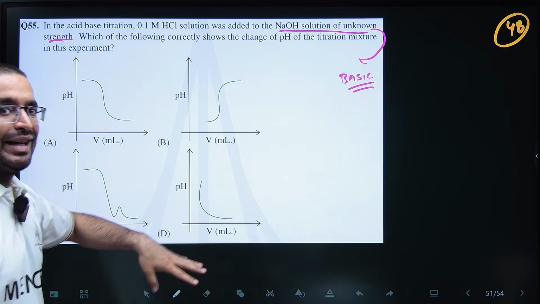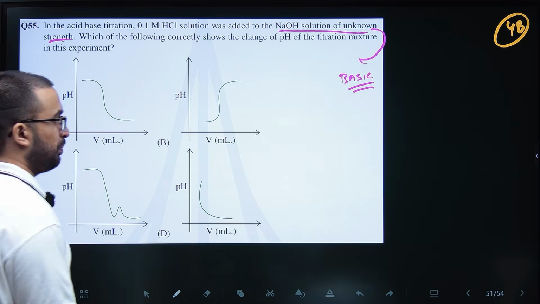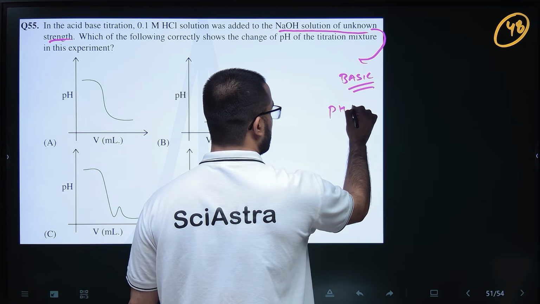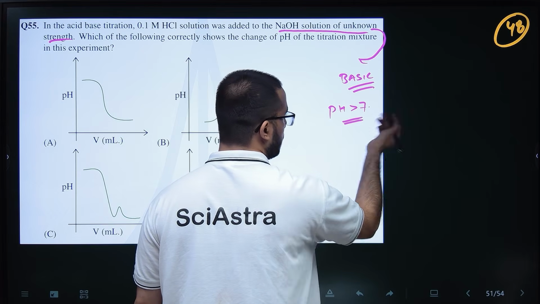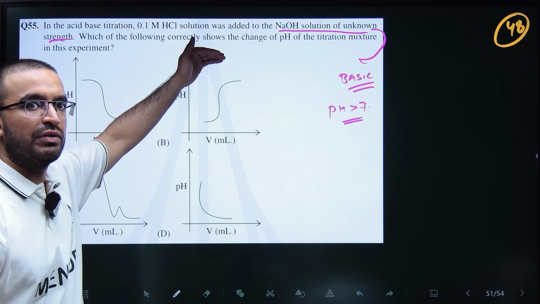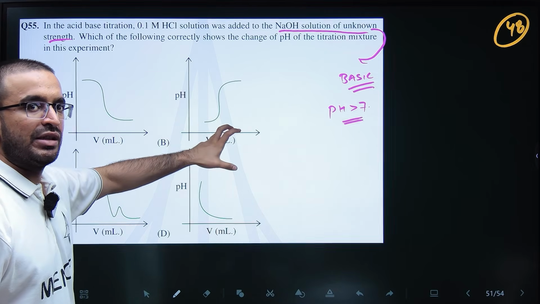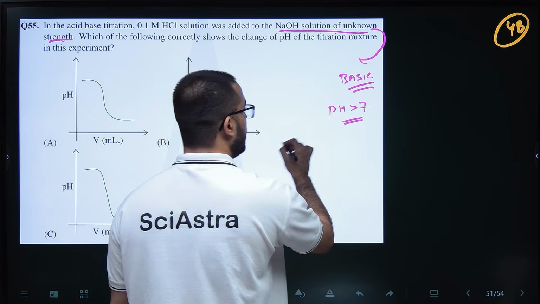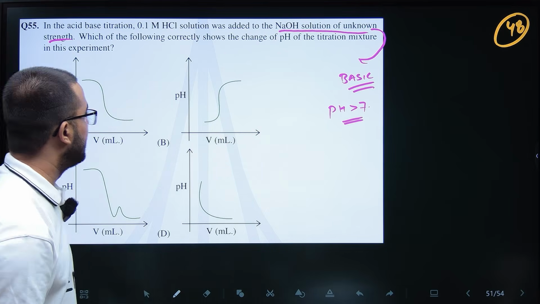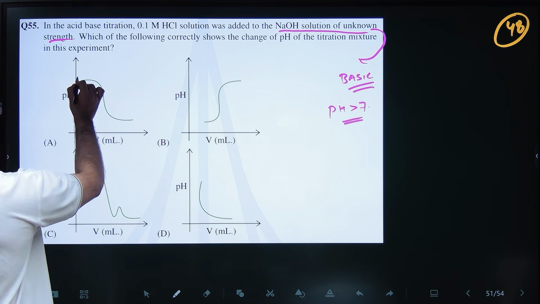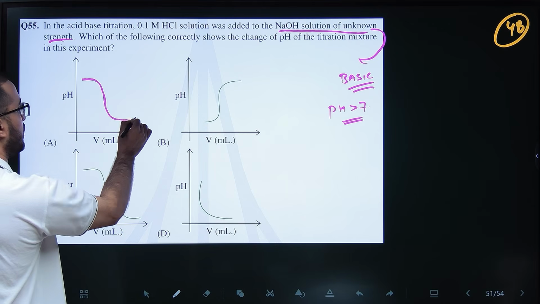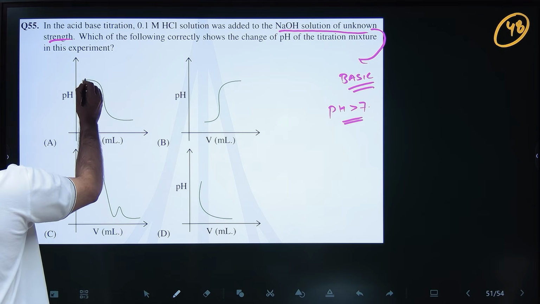Then HCl will be added, and the pH in the starting will be greater than 7, obviously basic. Then the pH will go on decreasing as HCl is added, because HCl will neutralize the OH minus, right? So the pH will go on decreasing, something like this will happen, and then it will go to constant.